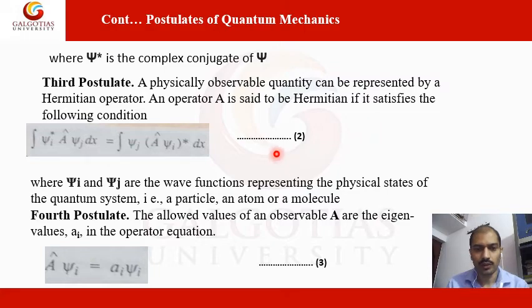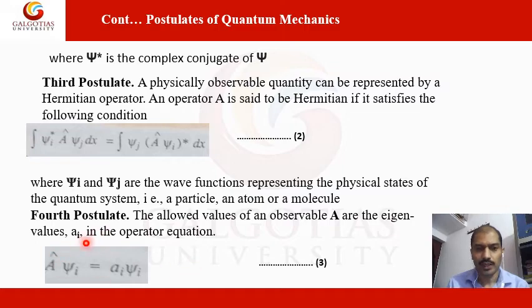Here, the wave function represents the physical state of the quantum system. Fourth postulate: the allowed values of an observable A, or operator A, are the eigenvalues in the operator equation, operator A psi i equal to a i psi i.